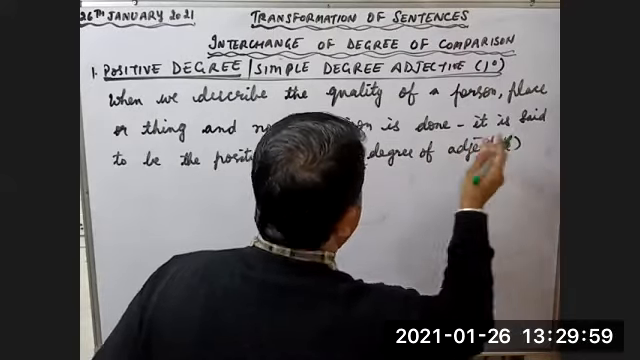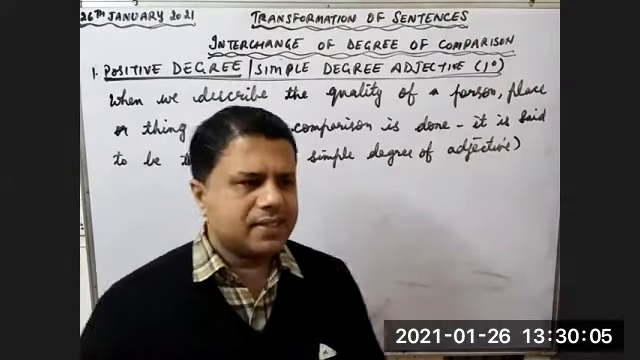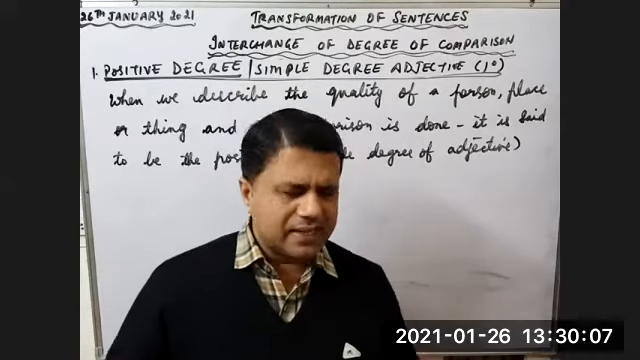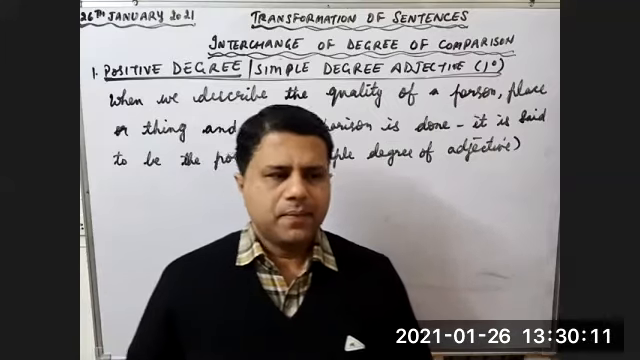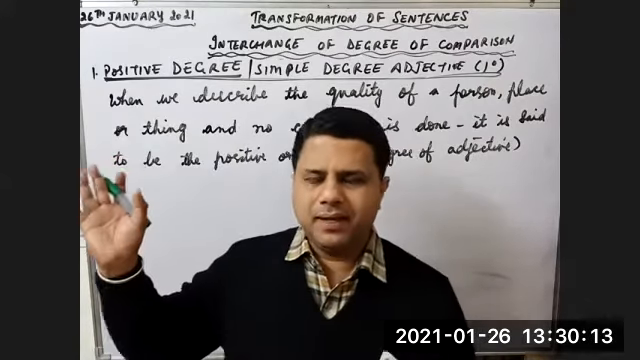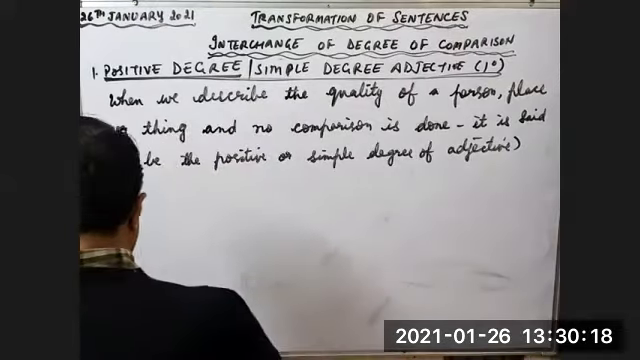That I have already told you. When there is no comparison, we are just describing something. We are just describing a place, or we are just describing a thing, or we are just describing a person. We are not comparing it with anybody. Then it is called first degree.